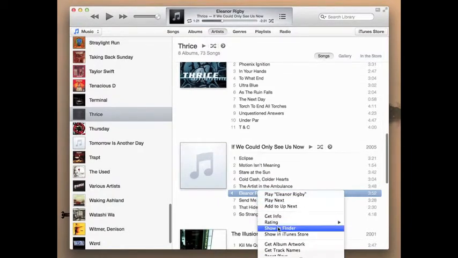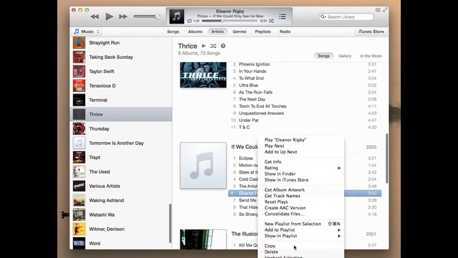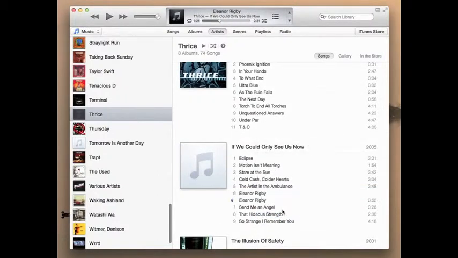From there, you'll want to right click on your song you just edited and click Create AAC version. As you can see, when you do this, it creates a second song right where your original was. But if you look at the timestamps on each, you should see one with the original timestamp and one that should be about 30 seconds, or as long as you made your ringtone, in my case 39 seconds.